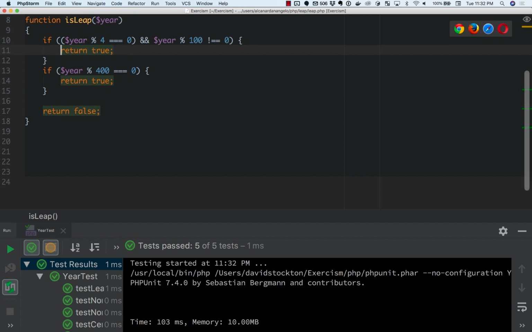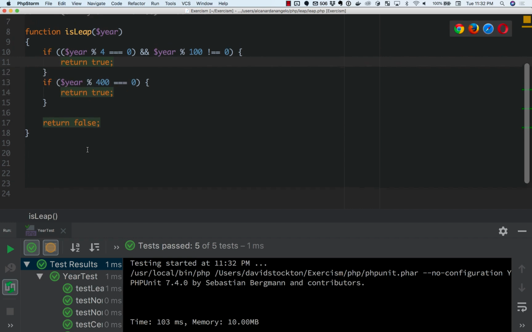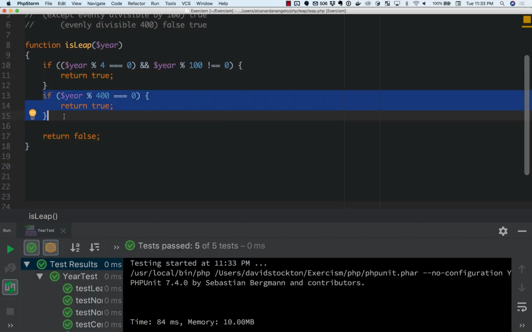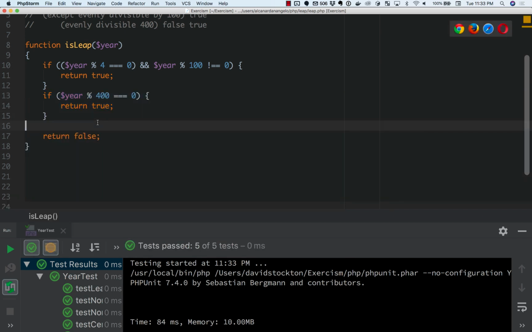And sorry, just a bit of reformatting there. And then I've got a second conditional that returns true. And then I've got my return false. Whoops. And I've got some kind of keyboard problem. There we go. All right.